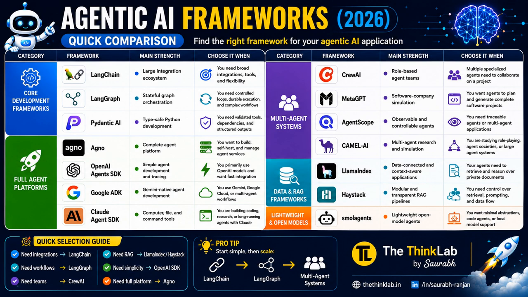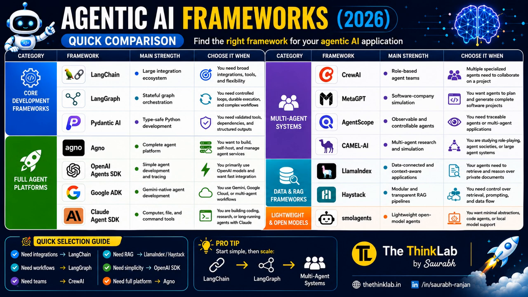Now we are moving to MetaGPT. MetaGPT works like a software company. Different AI agents act as a project manager, developer, tester, and reviewer. They all work together. Together they can create a complete software project automatically. You can even ask the AI to simulate an entire software company. So MetaGPT is an exciting framework.